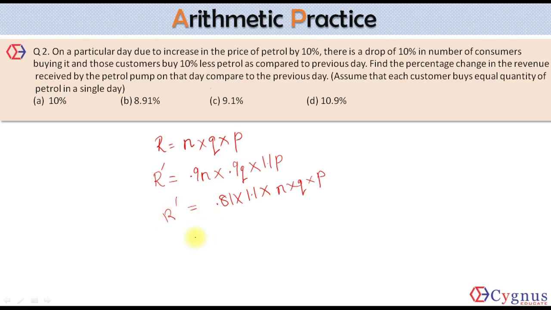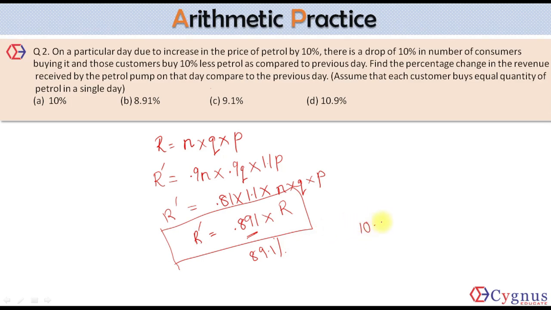This must be equal to the new revenue. So what will you get? The new revenue is equal to 0.891 of N into Q into P. Now N into Q into P was the previous revenue. So we can see the relationship between the new revenue and the previous one. New revenue is 0.891 times R. What does it mean? It's only 89.1% of the previous revenue. So there was a drop of how much percent? 10.9%. So I can say that there will be a decrease of 10.9% in the revenue. It's a simple question based on successive changes.